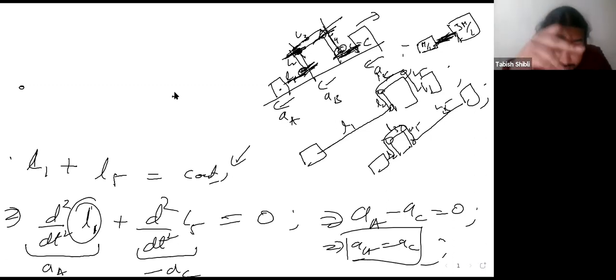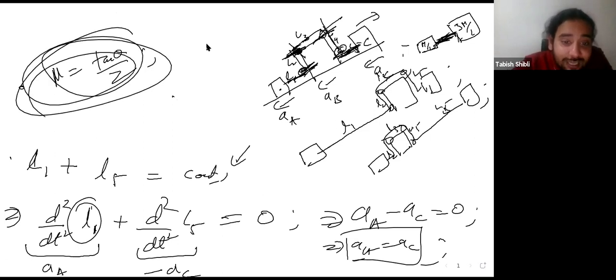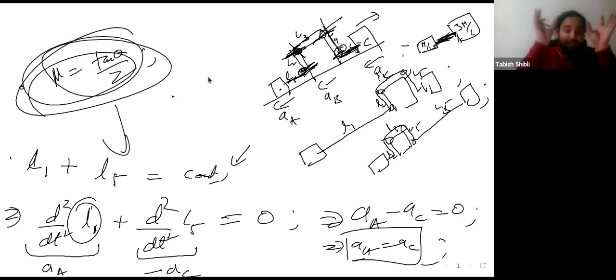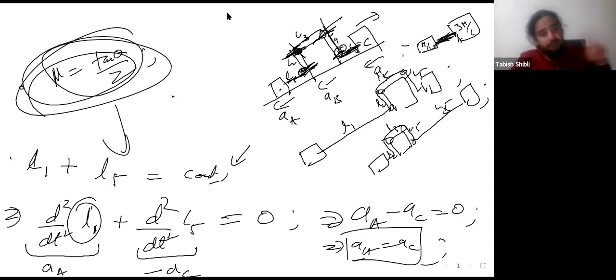It does not have to, because the friction was in the final equation, right? Yes, the friction is such that, because you're given mu to be tan theta by 2, this problem is solved like this, so that these two are equal. Otherwise they won't be equal. Your A and C were still equal, but you had a long expression. I'll have to think about this more. I'll get back to you on this.